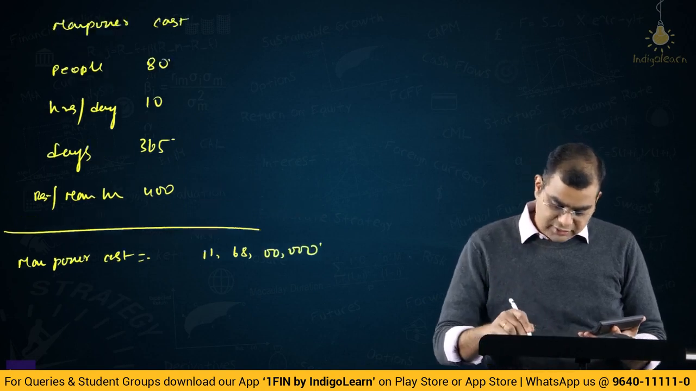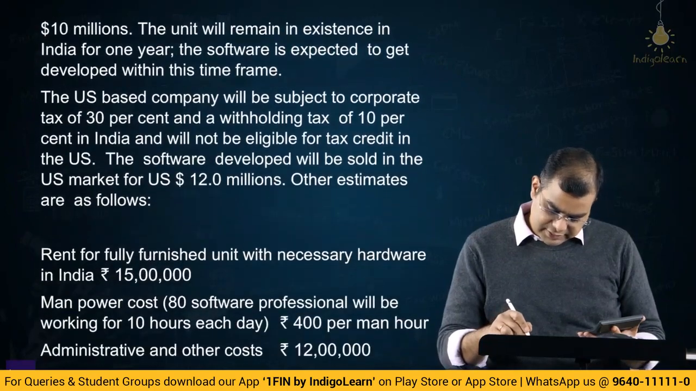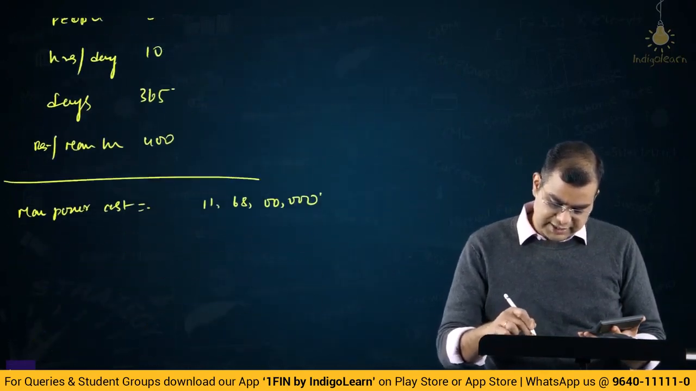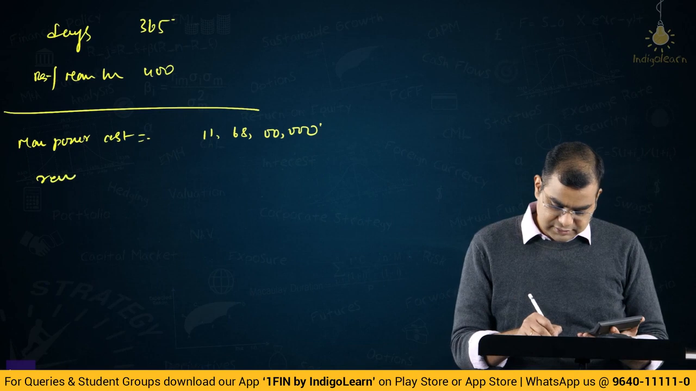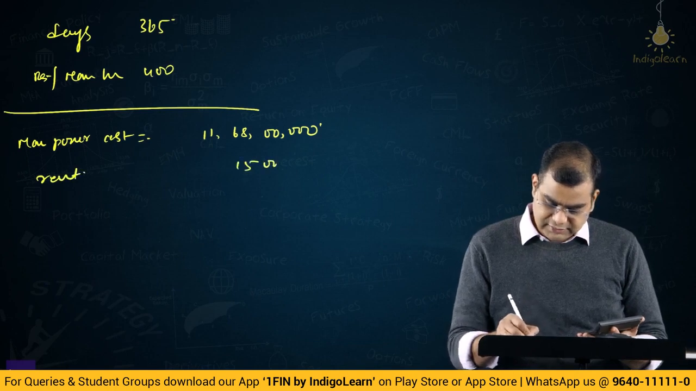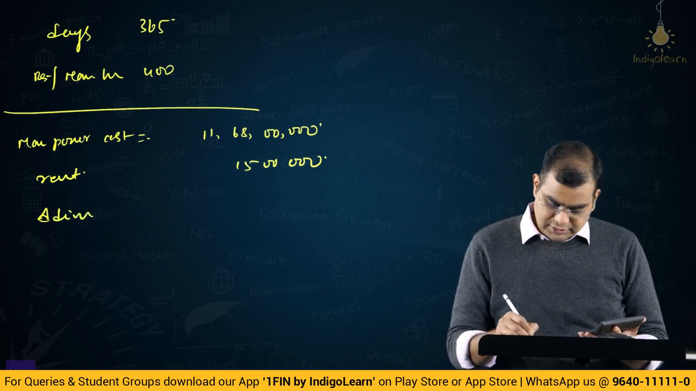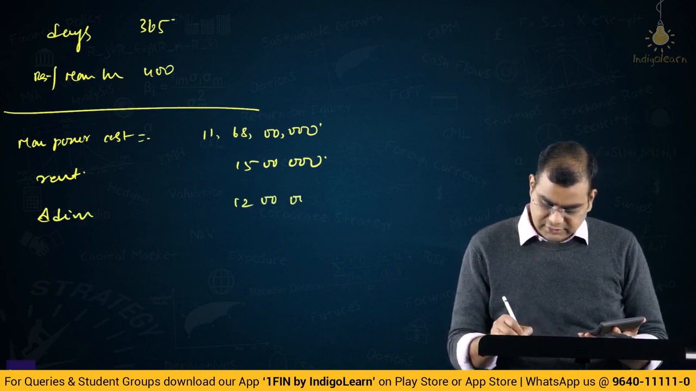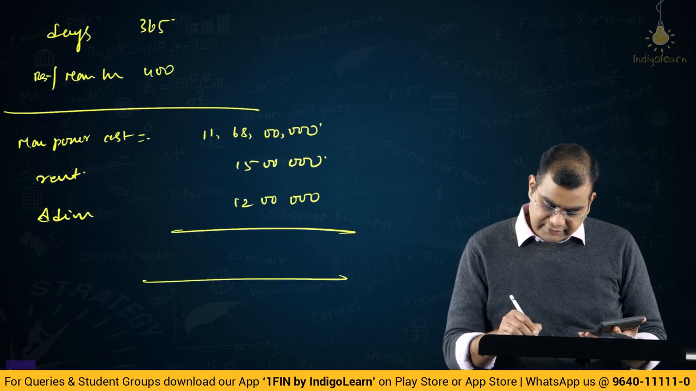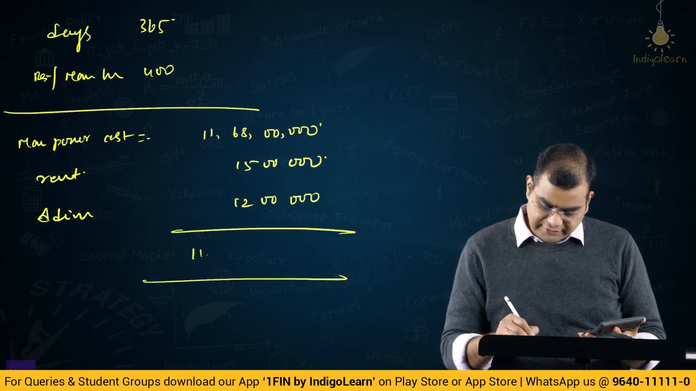Then you have what? Some rent and admin, right? Rent is 15 lakhs, admin is 12 lakhs. So add up all of this, you will get 11 crore 95 lakhs.